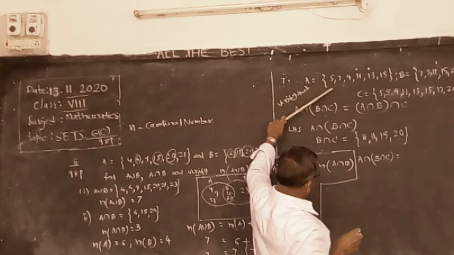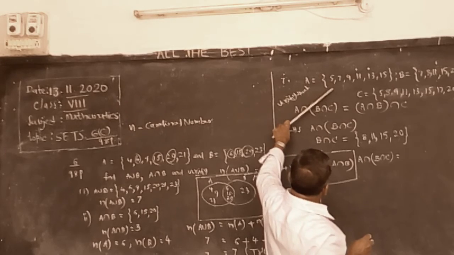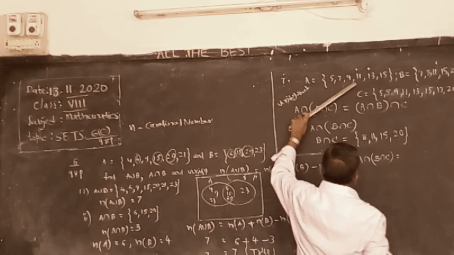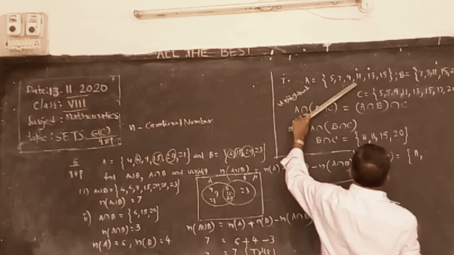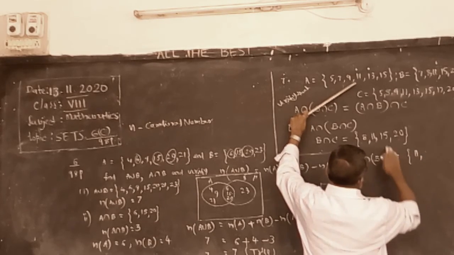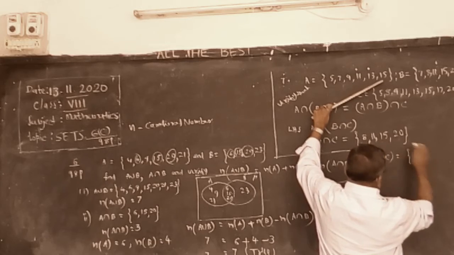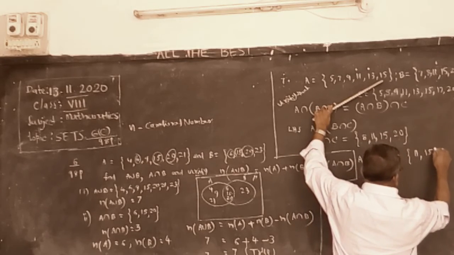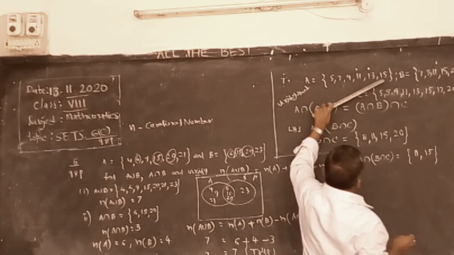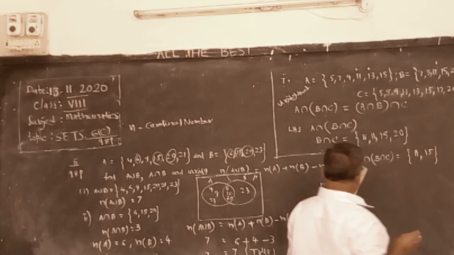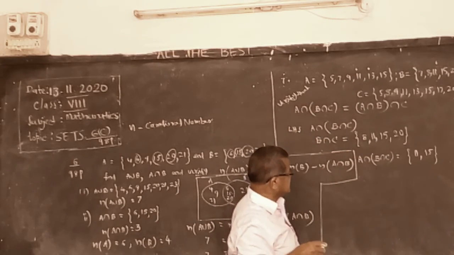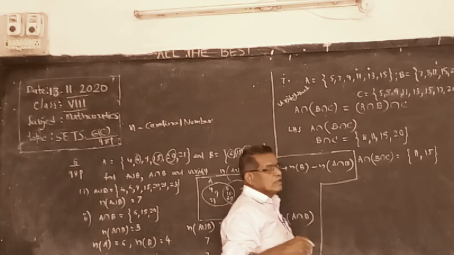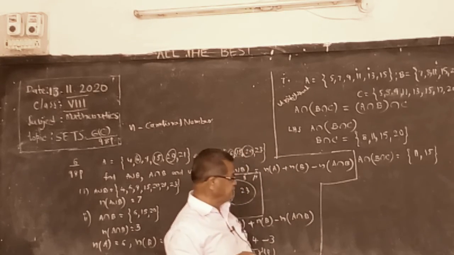See this A. What is common? 11 is there, and 15. 11 and 15, no 20. So A intersection B intersection C has common elements 11 and 15.